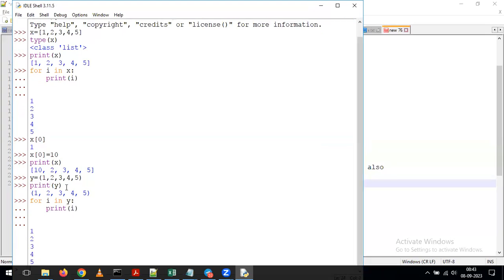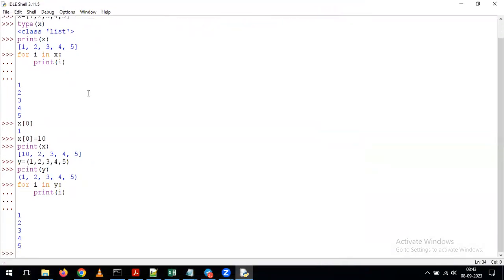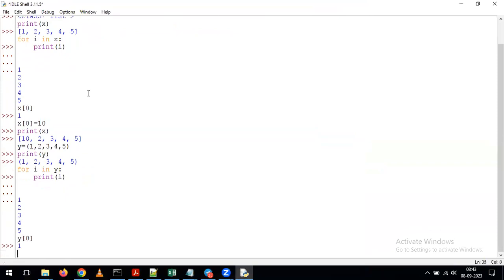So in the list, the way we see all the values one by one, in the same way here also we can see all the values one by one depending on our convenience. Now, if you want to see the first value in the tuple, here also we can give it as y of 0. If I give y of 0, what's happening? We can see the first value. Now what we'll do here is, I am trying to update the first element in the tuple. I am giving it as, for example, 10.